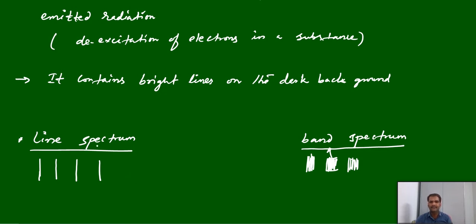Generally, line spectrum is possible for atoms, when an electron undergoes transition from one energy level to another. But band spectrum we mainly observe for molecules, due to the vibrations of the atoms in a molecule or transitions of translational or vibrational energy. They can form band spectra.